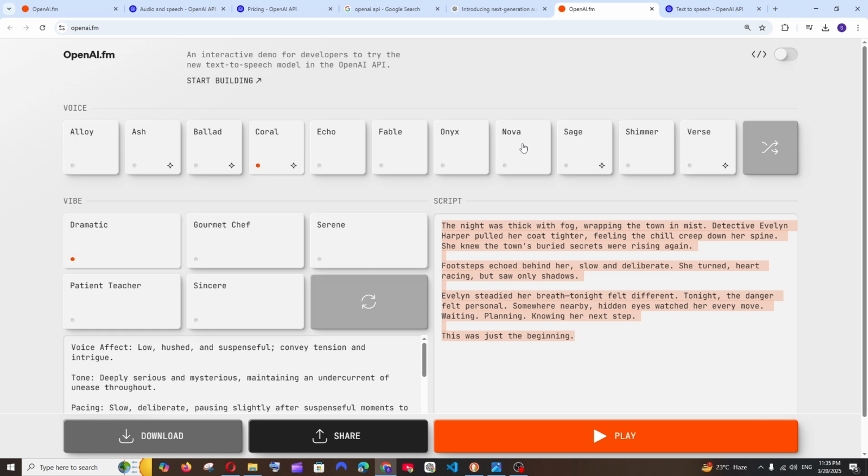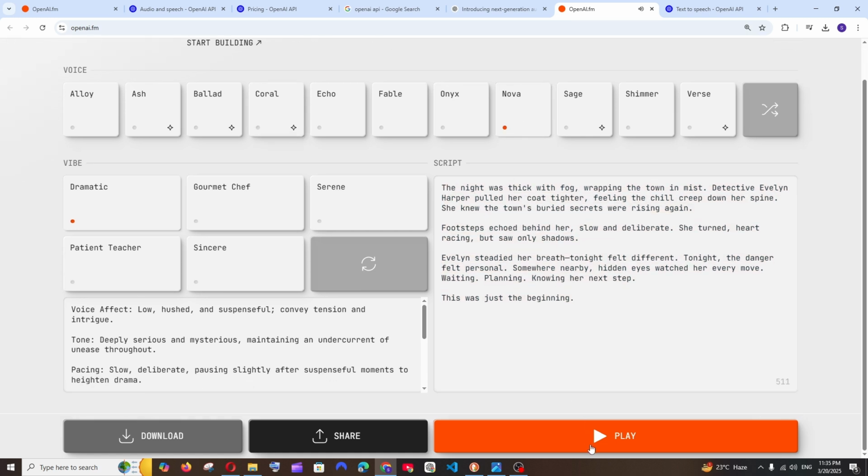For example, let me go with Nova and play this. A night was thick with fog, wrapping the town in mist. Detective Evelyn Harper.